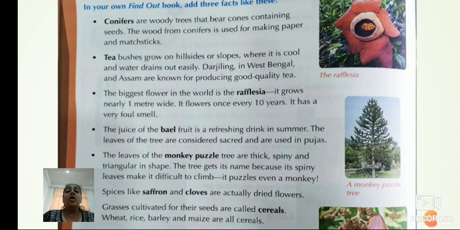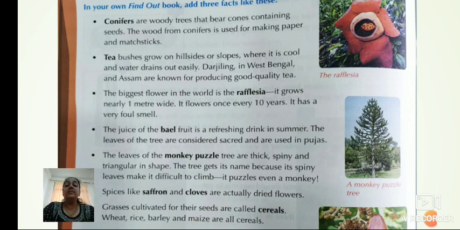See, conifers are woody trees that bear cones containing seeds. The wood from conifers is used for making paper and matchsticks. We all are using paper for writing, and the textbook is made up of paper only. And even at home we are using matchsticks. So where does it come from? Yes, it comes from the conifer trees.